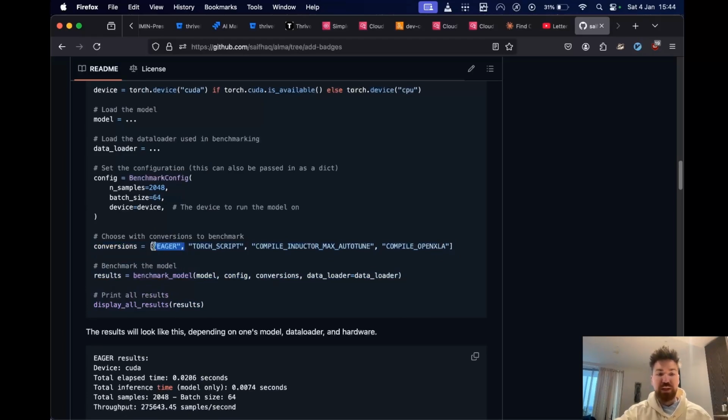In this case, eager is just vanilla PyTorch. You take your PyTorch model, you put it in eval mode, you run it with torch no grad. That's going to be this eager speed. That's vanilla PyTorch with no modifications.